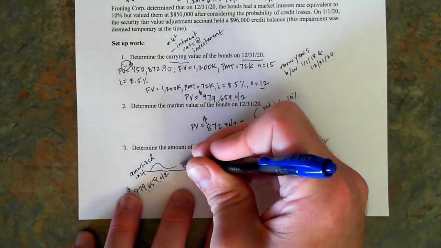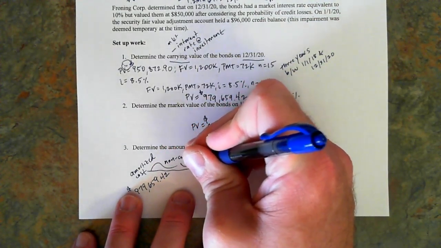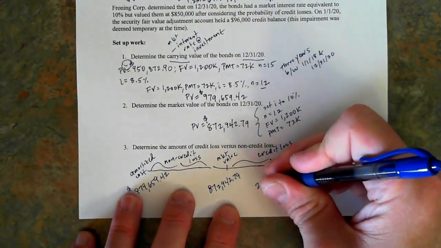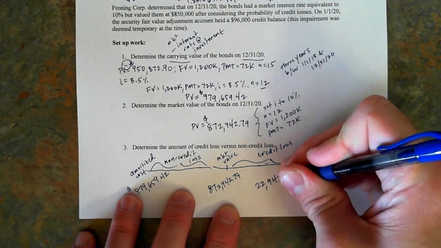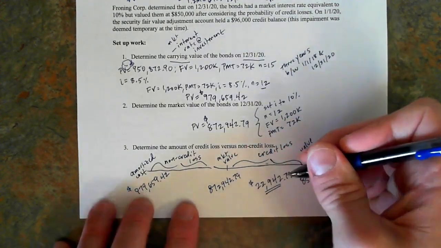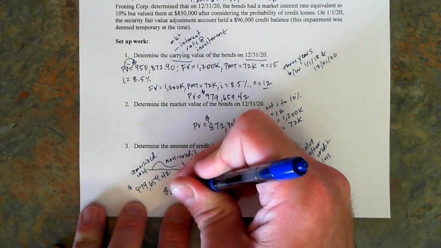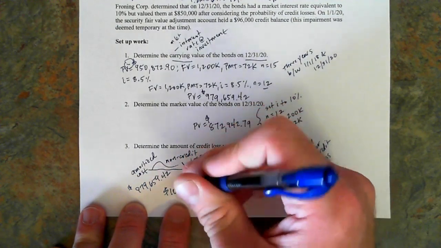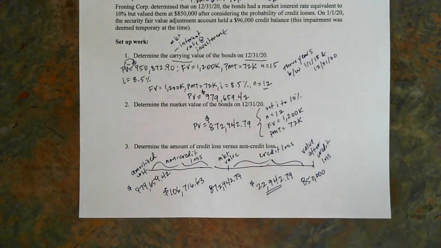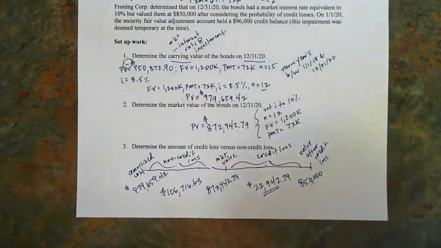This portion here is my non-credit loss. So the credit loss portion comes out to $22,942.79. And the non-credit loss portion comes out to $106,716.63.